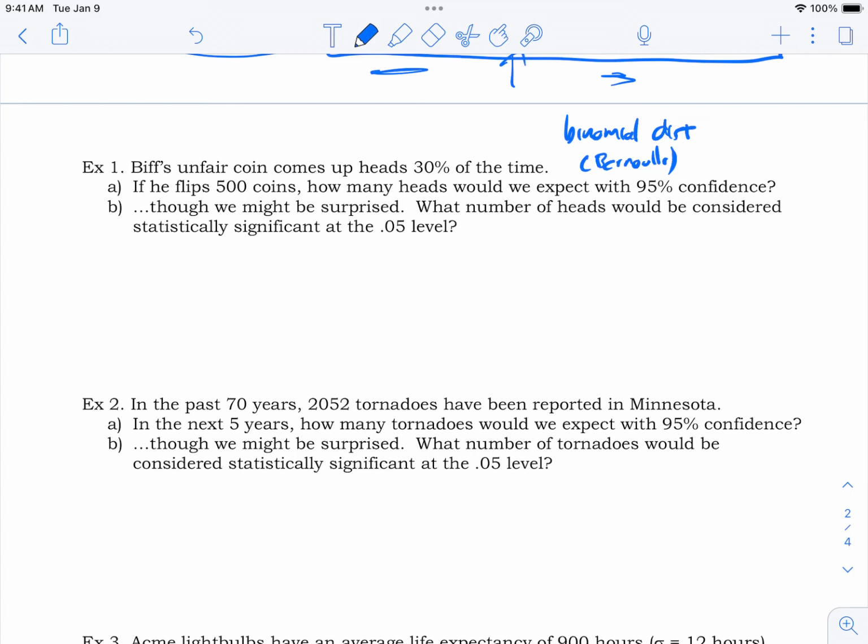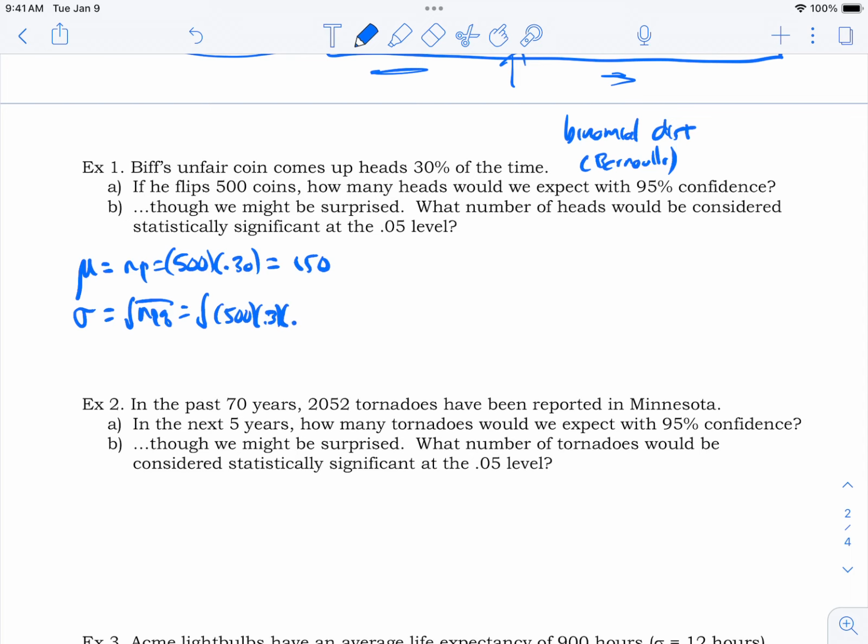So remember that for the binomial distribution, we can figure out the expected value or the mean, the average value. How many heads do we expect, for goodness sakes? Well, the formula says n times p. So that means 500 coins, 30% of them should come out heads. Really, you're finding 30% of 500, and you're getting 150. And then remember, there was a formula for the standard deviation, square root of npq. So that'd be the square root of, put the 500 back, put the 0.3 back, but the q is always 1 minus p.